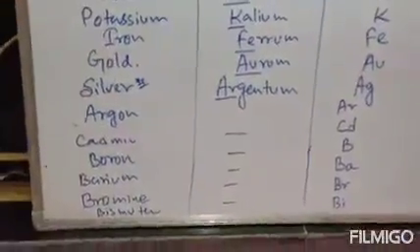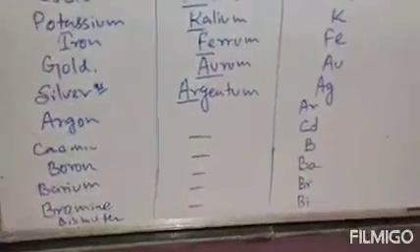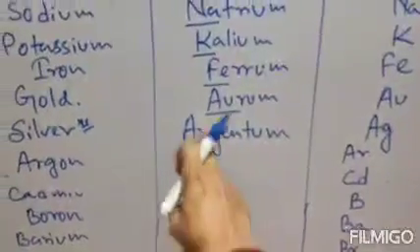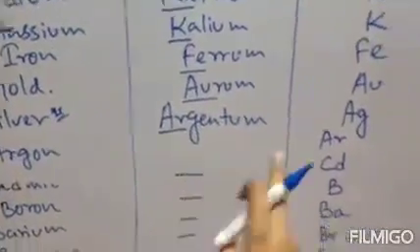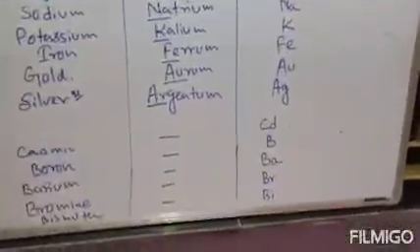Is it for argon or is it for silver? That's why R is not taken. Its next alphabet G is taken. Clear? So the formula of silver will be Ag, not Ar. That's why this is important. So silver, Latin name argentum, formula is Ag.